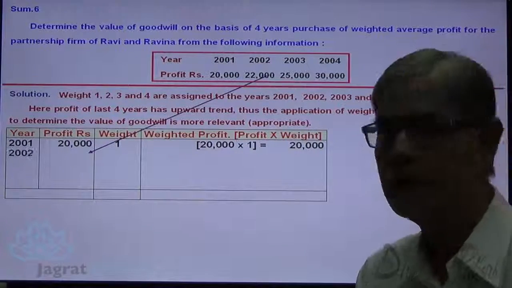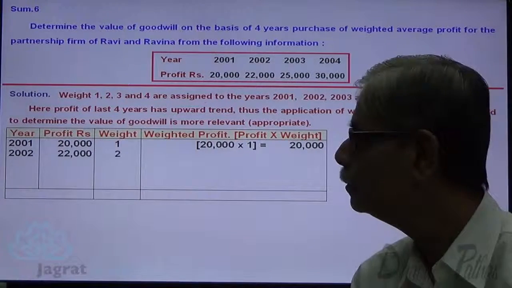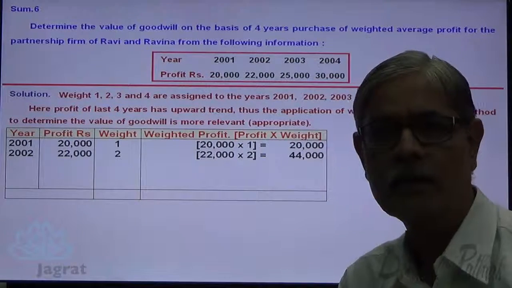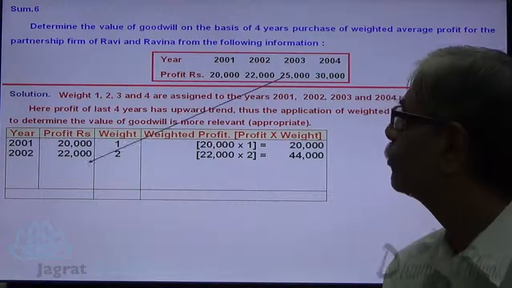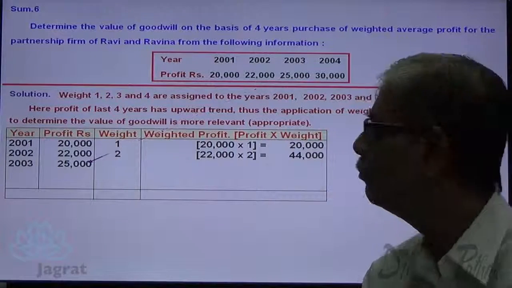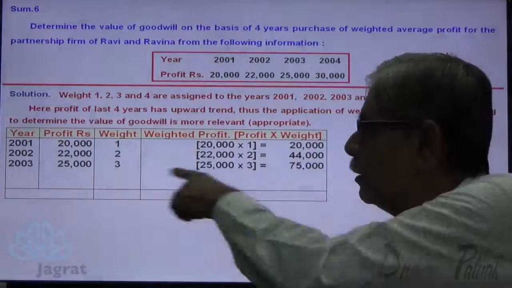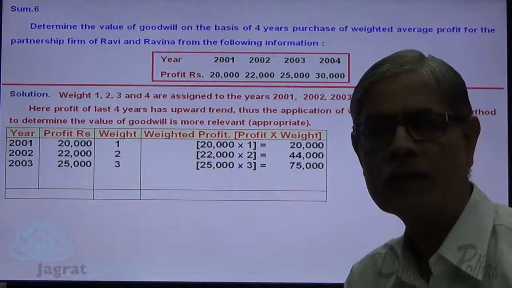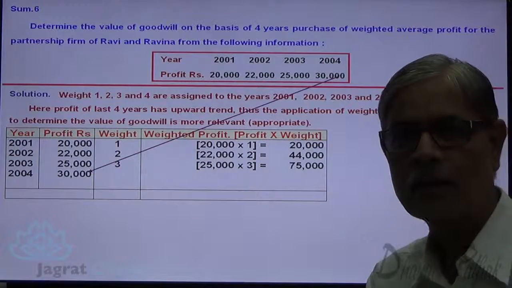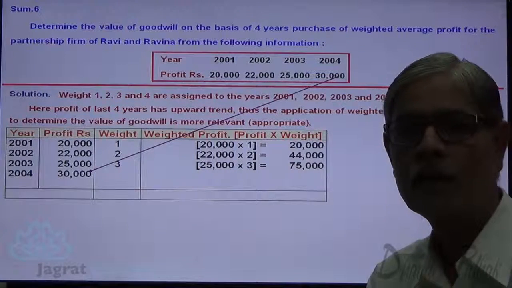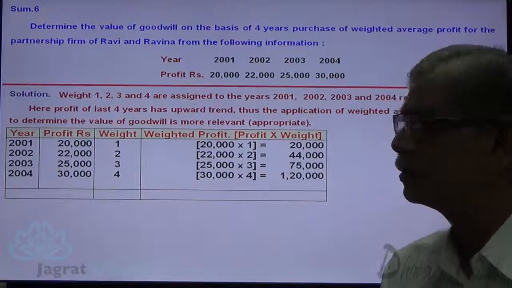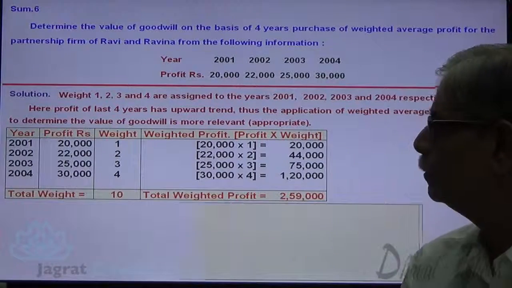Second year profit is 22,000, weight is 2, 22,000 into 2, 44,000 is the weighted average profit. 25,000 multiplied with 3, weight 75,000 is the weighted average profit. 30,000 is the profit, weight is 4, 1,20,000 is the weighted average profit.